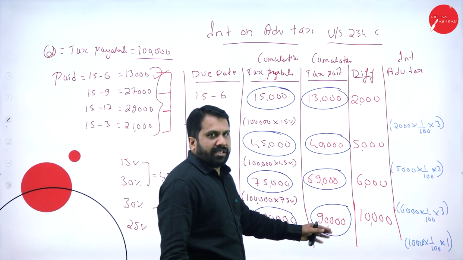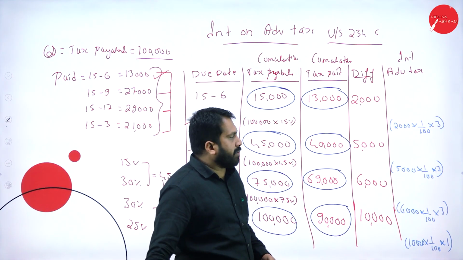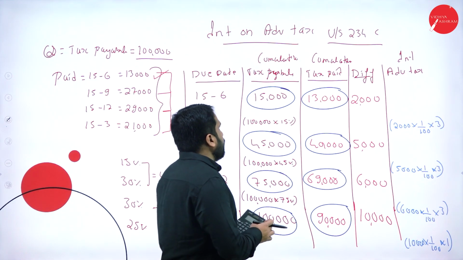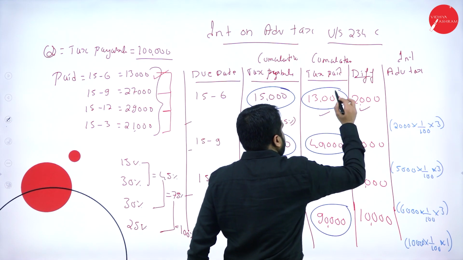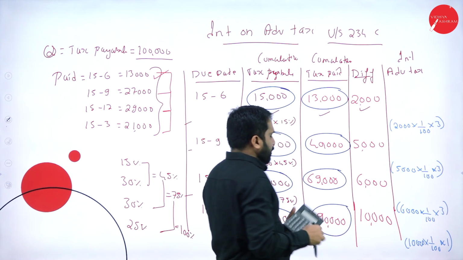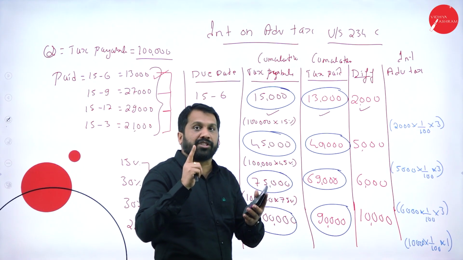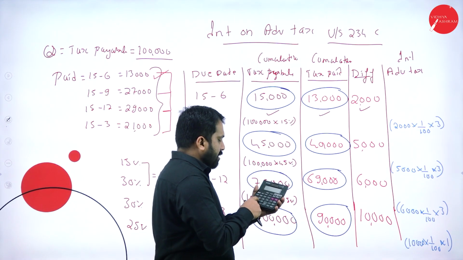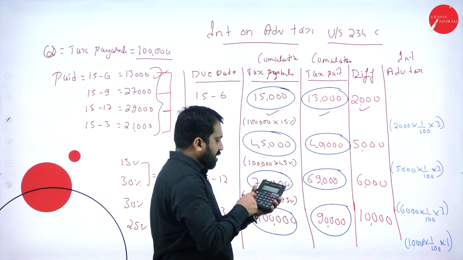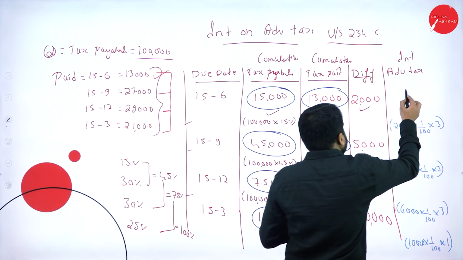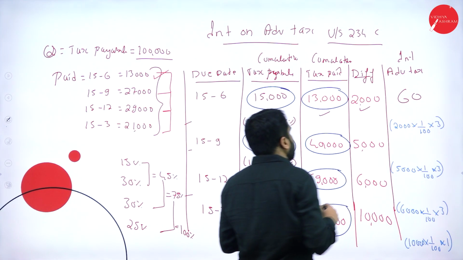Now, as per this calculation, you have to calculate the first one. You are supposed to pay 15,000. You paid 13. There is a difference of 2,000. On 2,000, you are calculating 1%. 1% is standard. So your answer is 2,000 into 1% into 3 months. The answer is 60. Why is it 3 months?